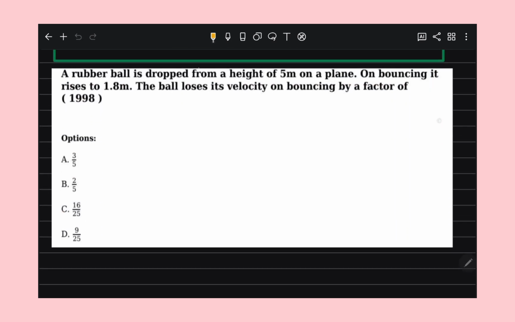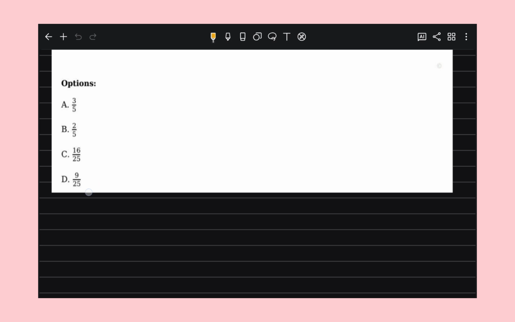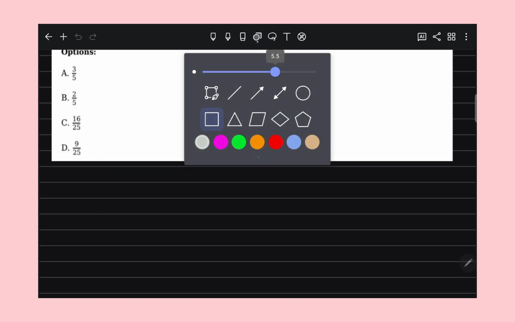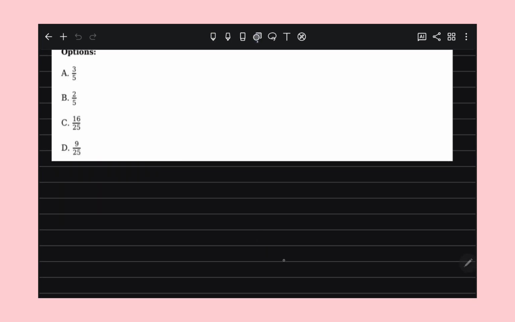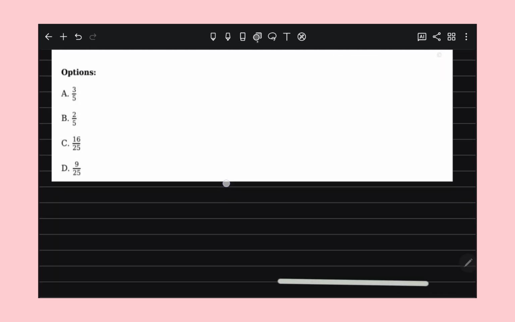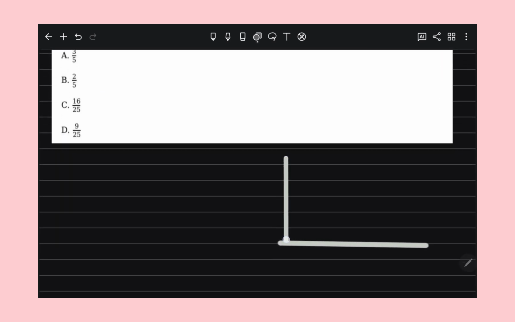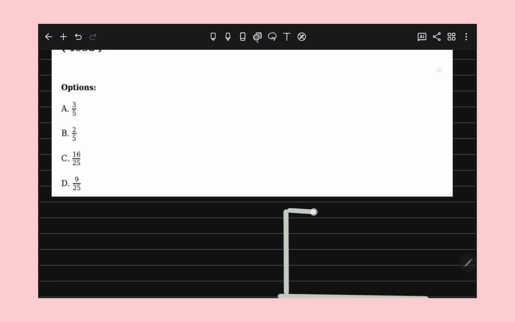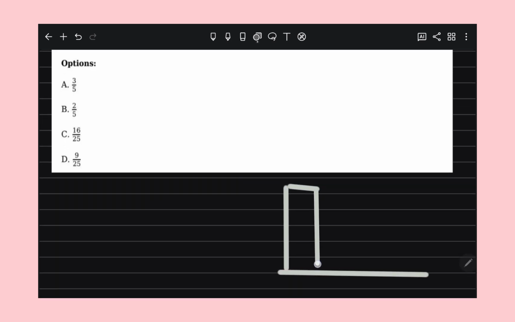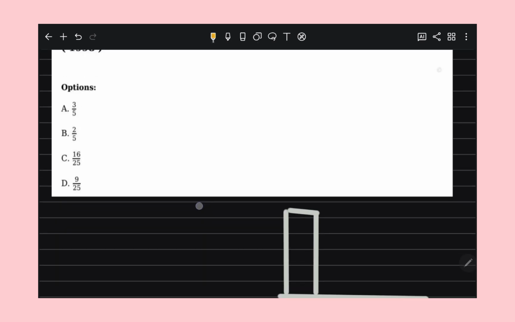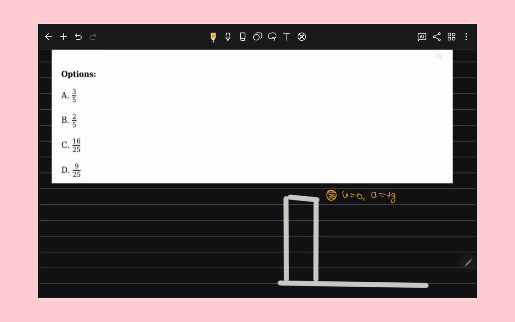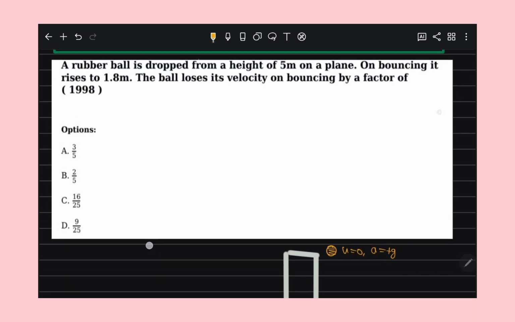A rubber ball is dropped from a height of 5 meter on a plane, right? So here in this question, this is our ground. A rubber ball is dropped from a height h. The acceleration is plus g, and they are dropping it, so the initial velocity is 0.